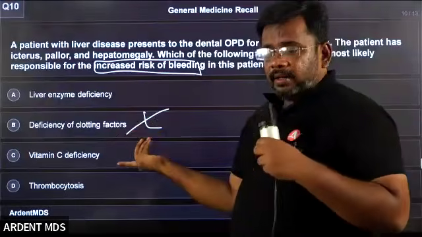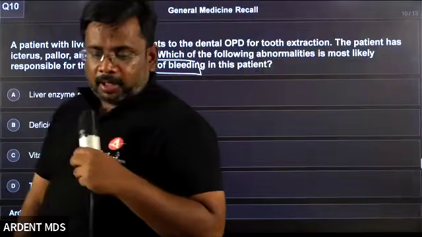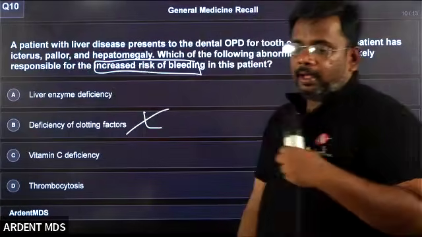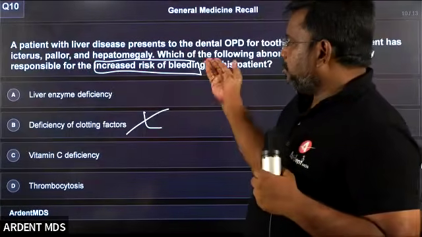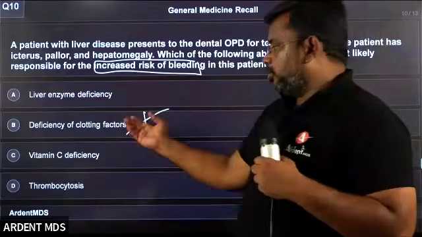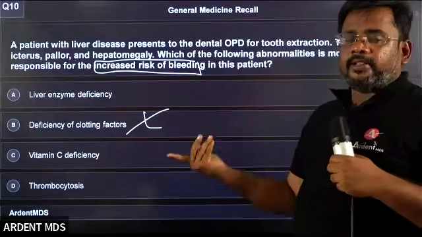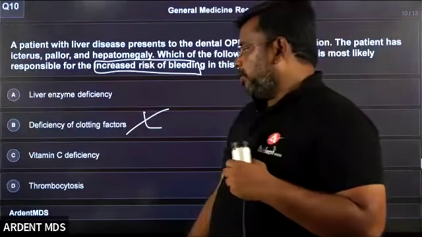Because clotting factors are not there. Okay, so there is no clotting factors. Okay, only how come A? What is the relation between the bleeding and enzyme? Yes, so it is about the clotting factors. If there is no clotting factors, liver is weak. So clotting factor is not produced by the liver. So I can go for B only, right?